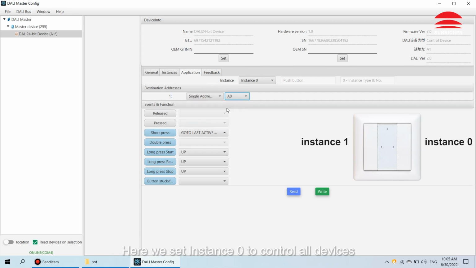Here we set instance 0 to control all devices. Short press to on. Long press to brightness up.